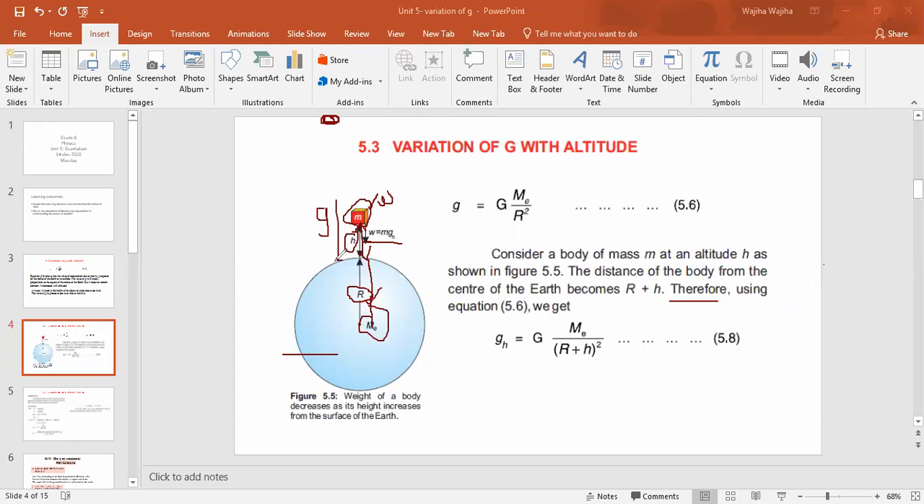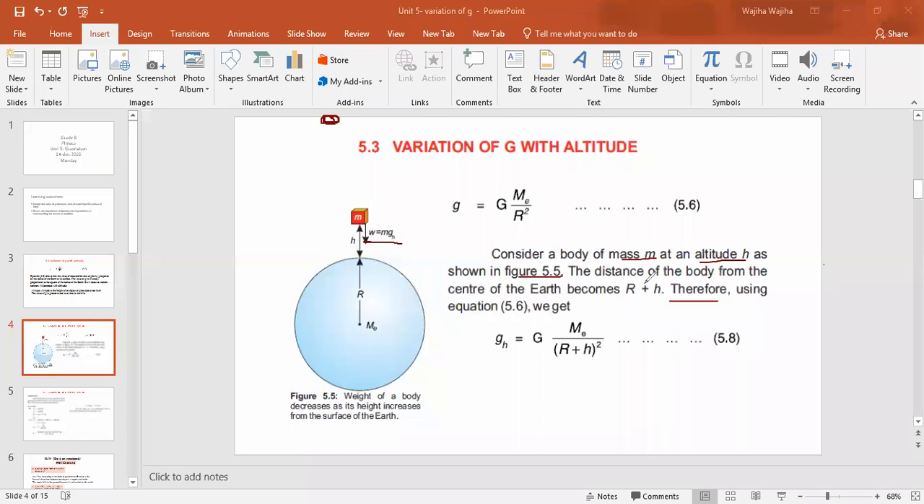If this object were on the surface of the Earth, if this mass were over there, then the value of g would be 9.8. But now this mass is at some height above the surface of the Earth, so the value of g will be changed, right? So consider a body of mass m at an altitude h, as shown in figure 5.5. This is the mass m, and it is placed at some height h, right?